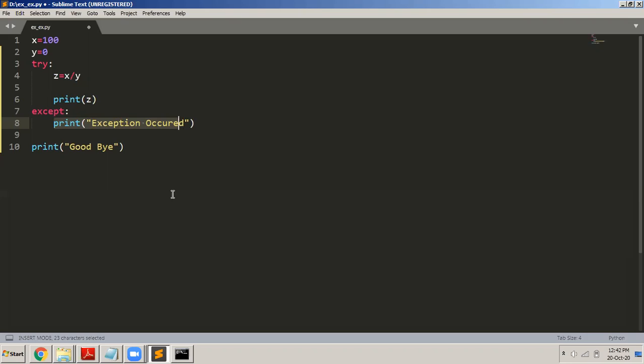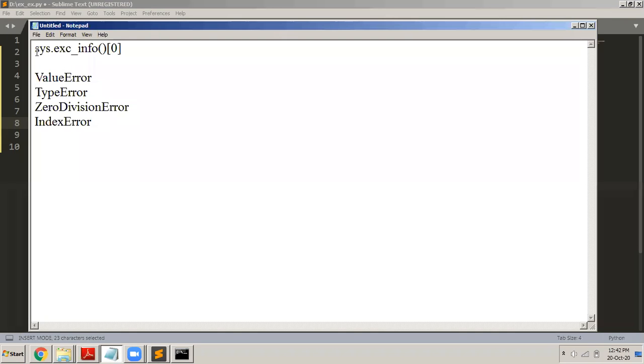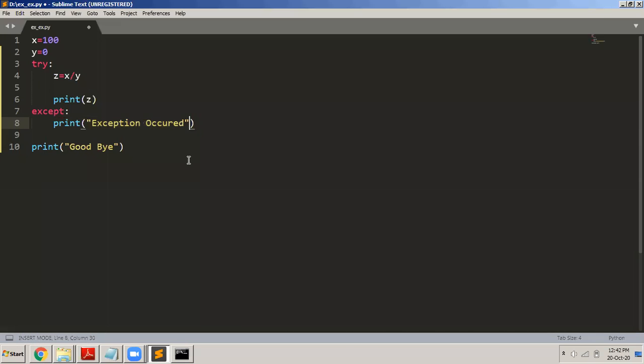If you want to know that, then there is a statement called sys.exc_info()[0]. I'll just copy that. Whatever I write in the double quotes will get displayed as it is. So in the print function, I am displaying "exception occurred", and then I want to know why the exception occurred. So I use this built-in function called sys.exc_info()[0]. This is a built-in function which is available. It belongs to the sys library.